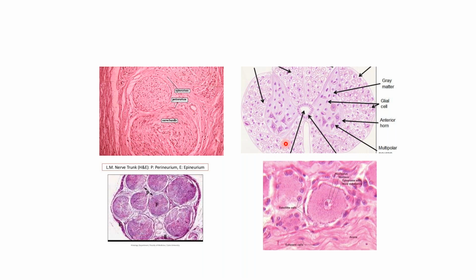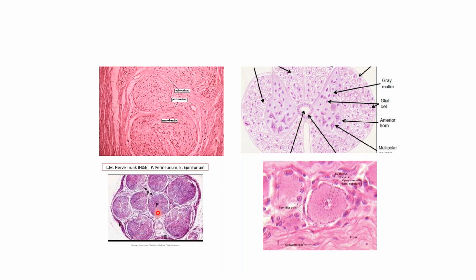These are the axons. And this is the gray matter, this is the posterior horn. This is the anterior horn, which has multipolar neurons. In between, these are sensory fibers. This is the anterior median fissure. These are the ependymal cells.